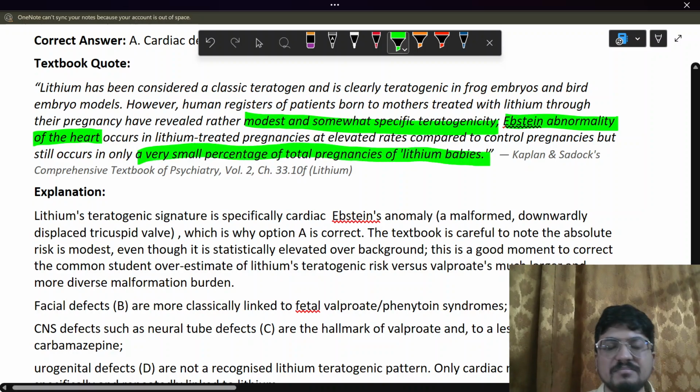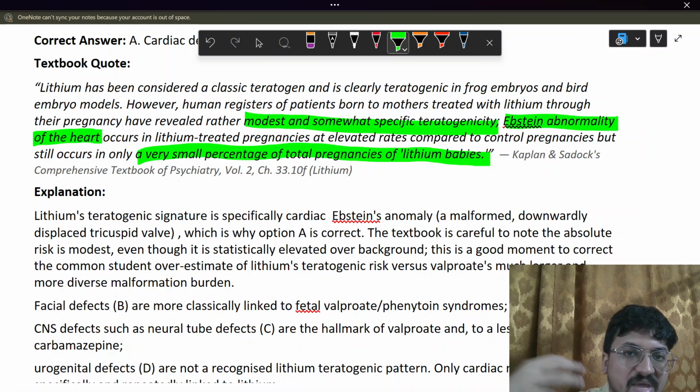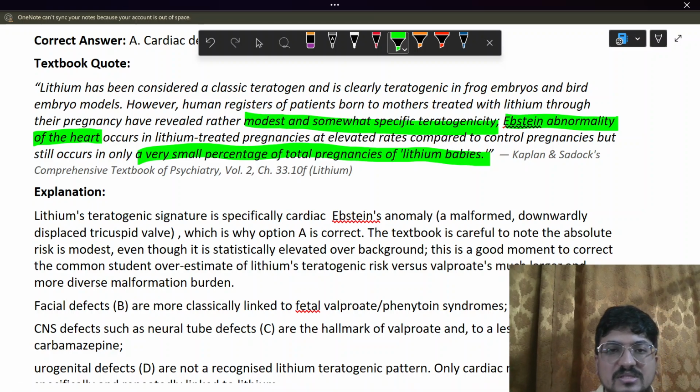That means the teratogenicity of lithium is much less compared to that of valproate or carbamazepine or phenytoin. Those are far more teratogenic agents than lithium. Lithium is teratogenic, but not as much as the other agents.